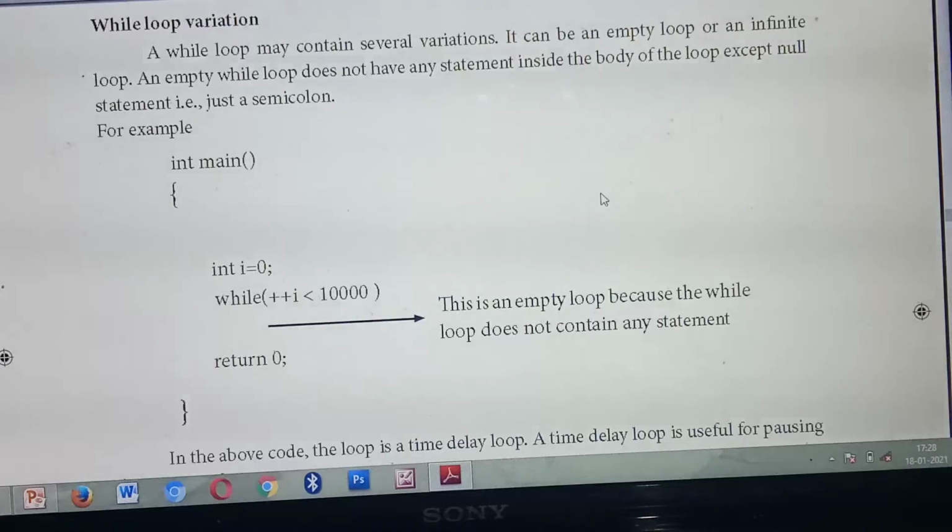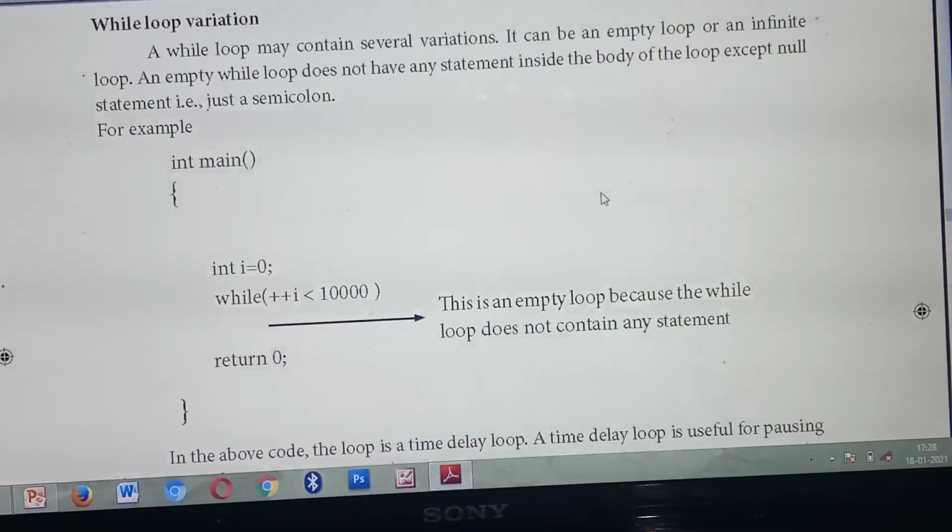What do you mean by empty loop? The loop doesn't have any statement inside the body of the loop. We are calling it an empty loop or null statement. Only the condition is there, but inside that while loop or for loop you are not giving any statements. So that kind of loop we are calling a null statement.